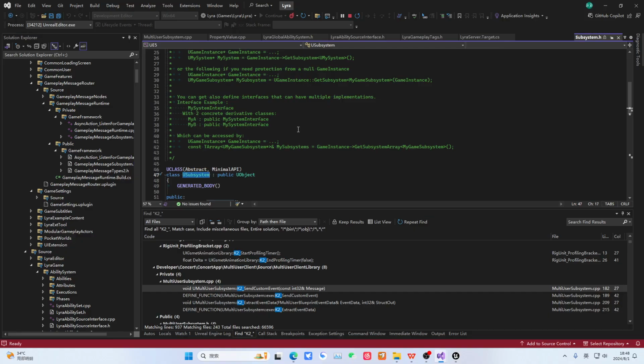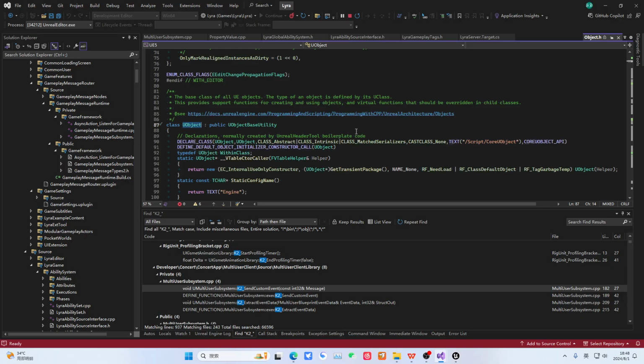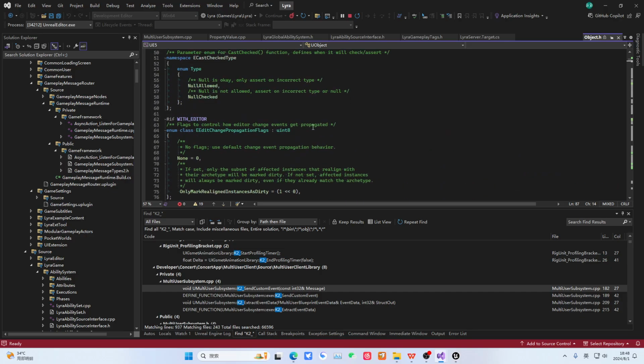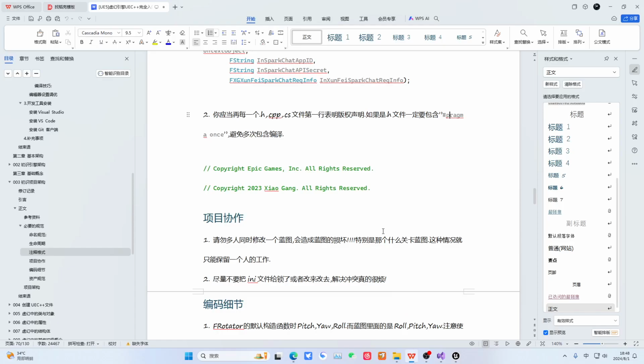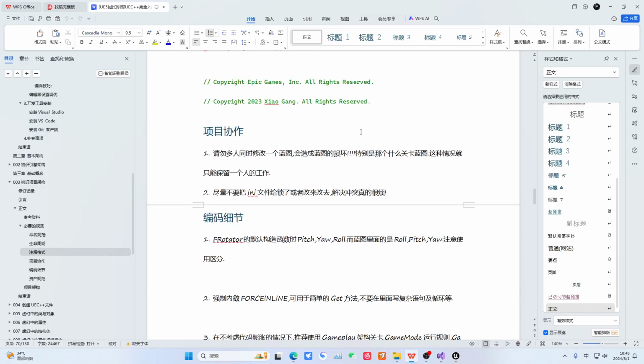That's because the engine source code often includes comments for you and provides usage examples. When you see it, you know this is a demonstration for you of how to use it. So the comments in the engine source code are our very best learning companions.